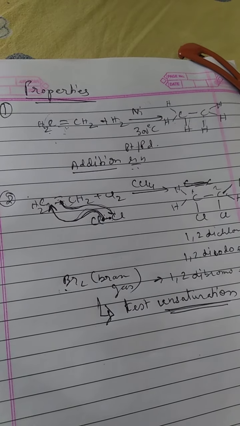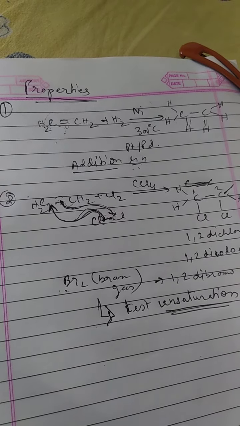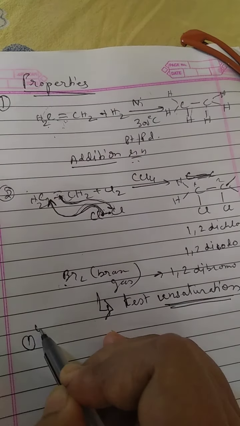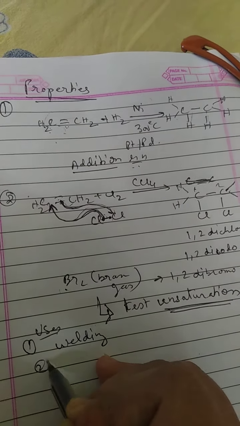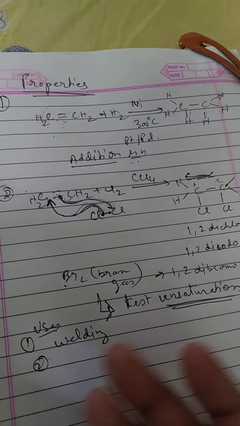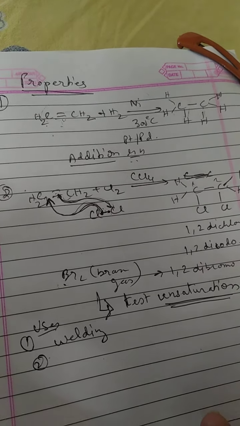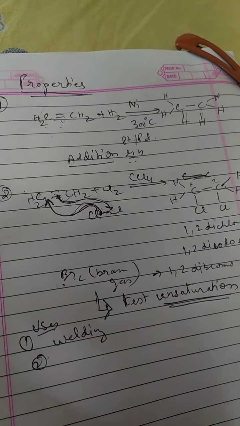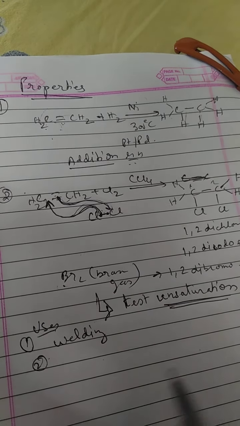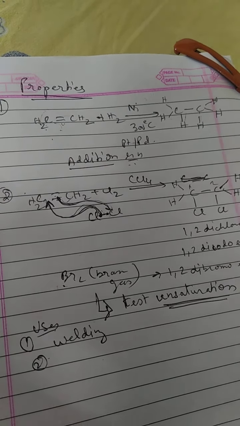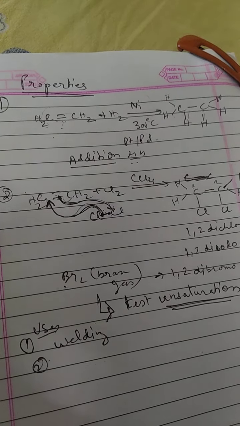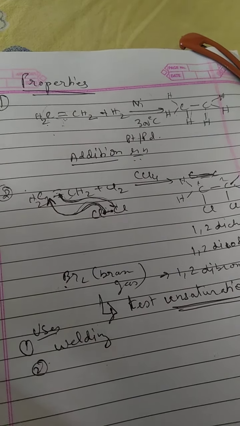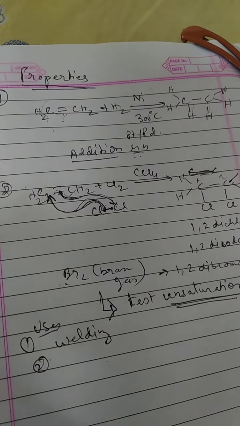Next, the last part, which is the uses of ethene. Ethene is used for welding purposes, for cutting metals. Then it is used to ripen fruits. हमेशा देखना बीच बीच में बोला जाता है कि यूज मत करो. This ethylene is actually used for artificial ripening and preservation of fruit.